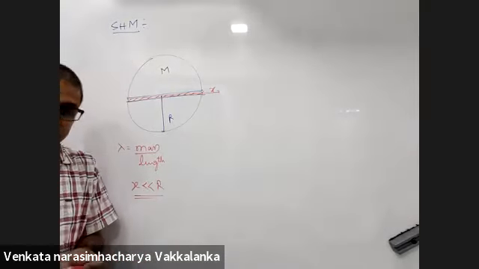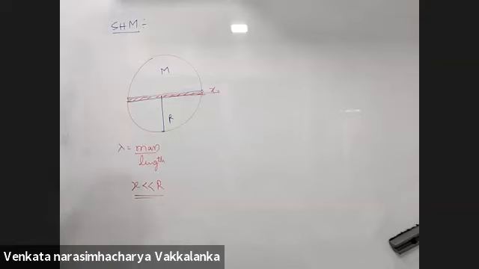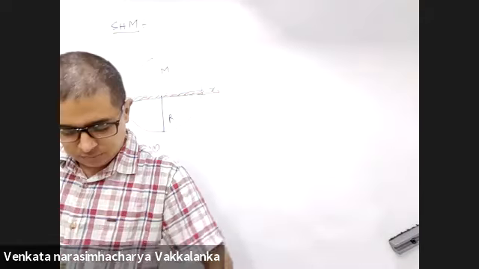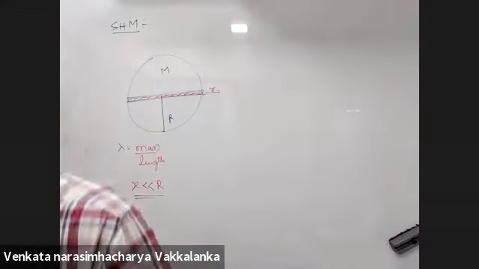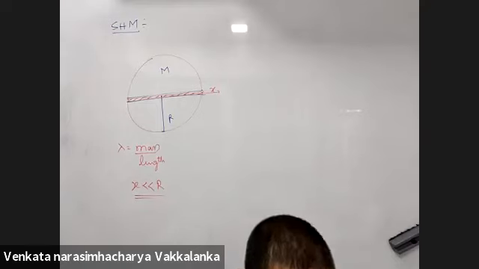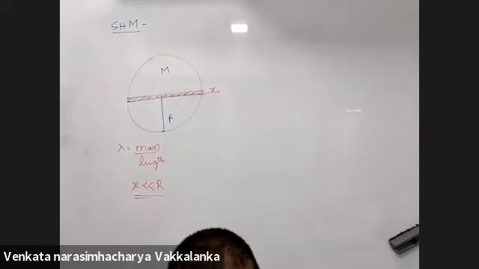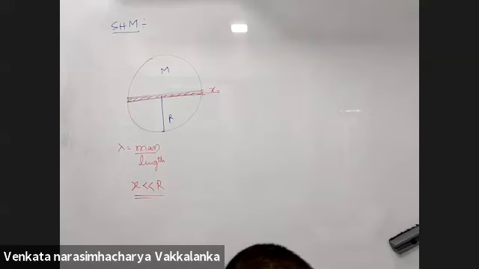Find the time. I will give you 5 minutes for this. Think carefully and solve. It's a good one.